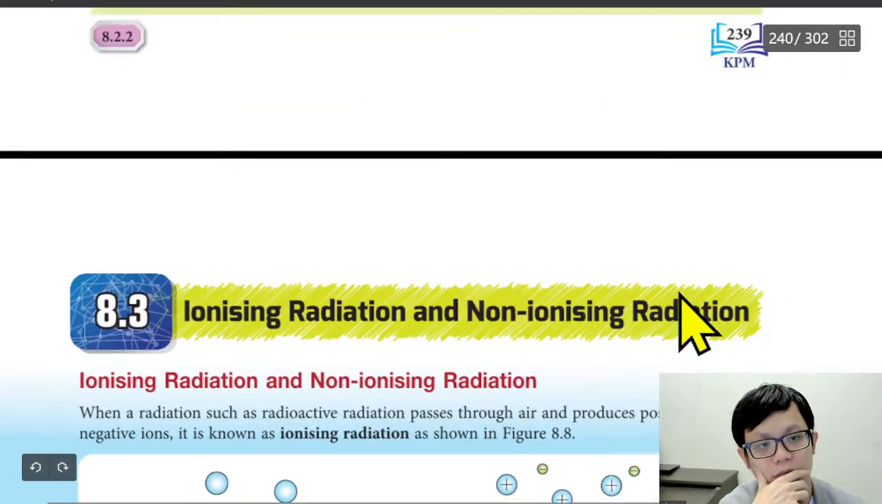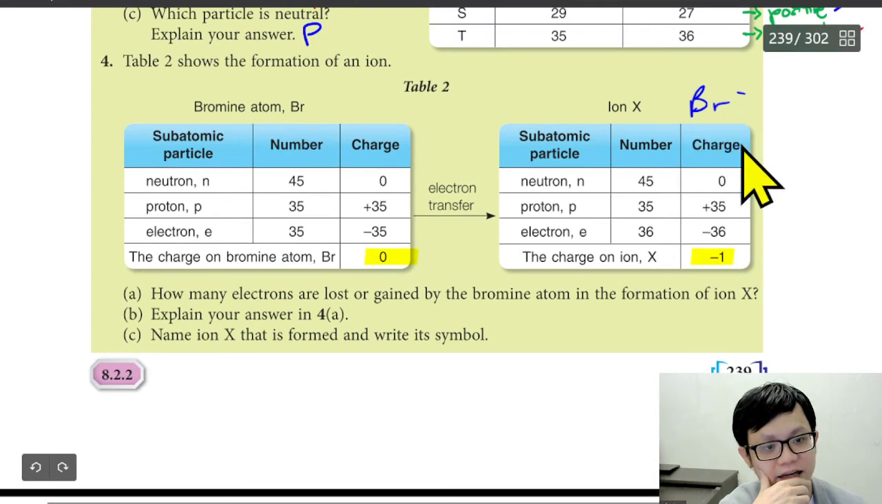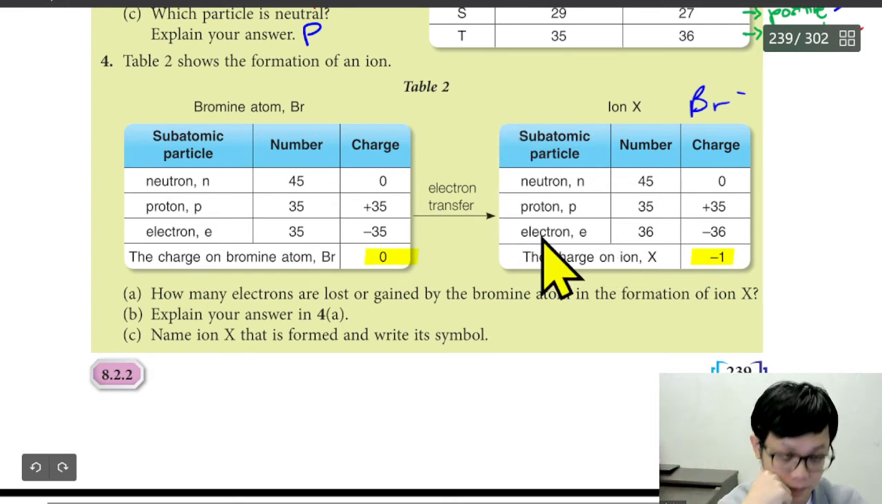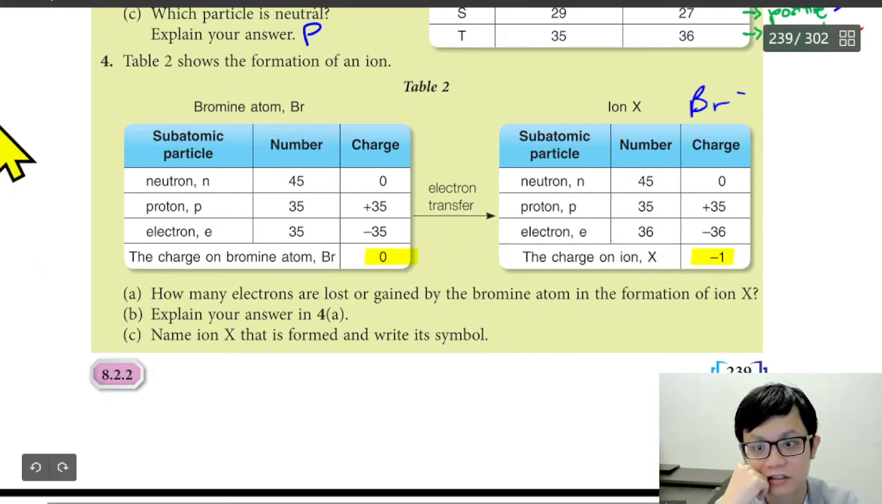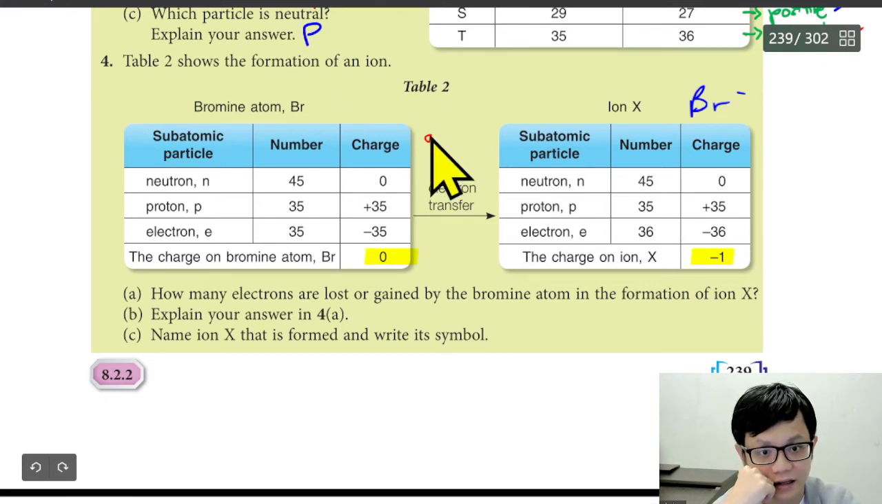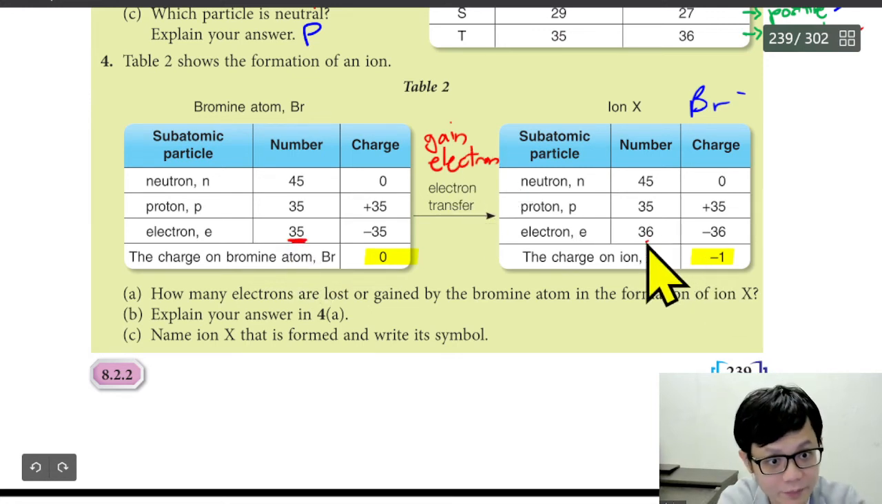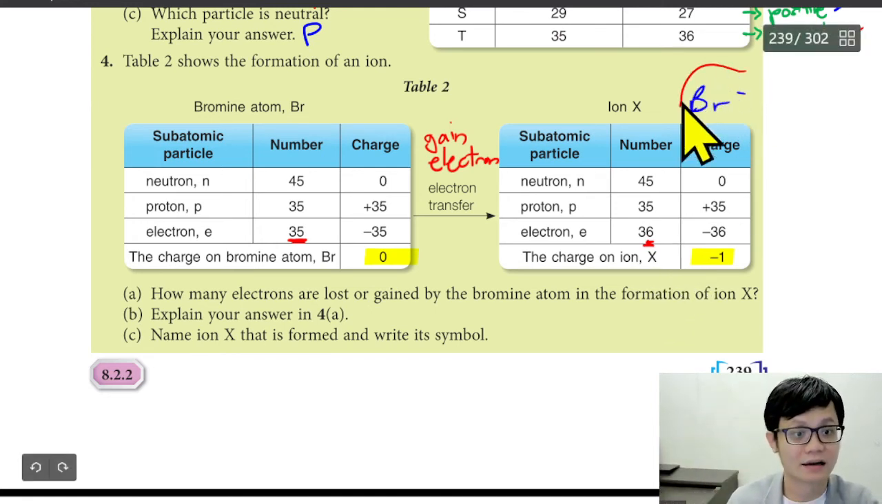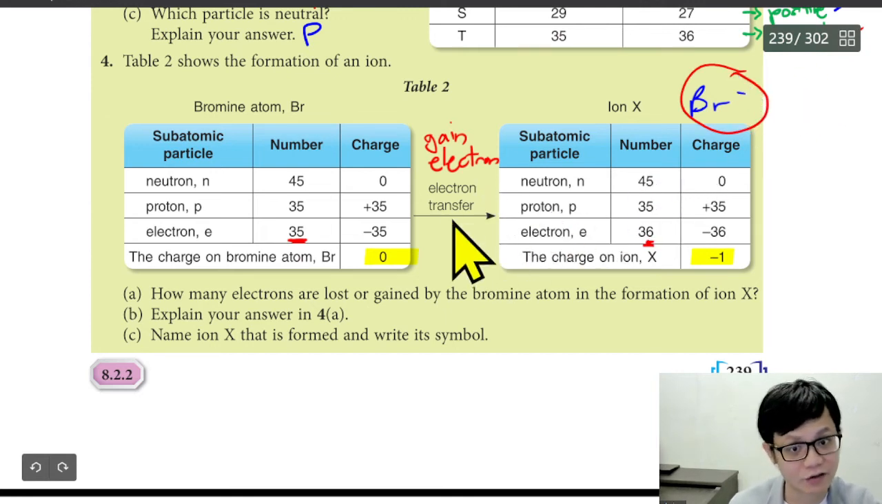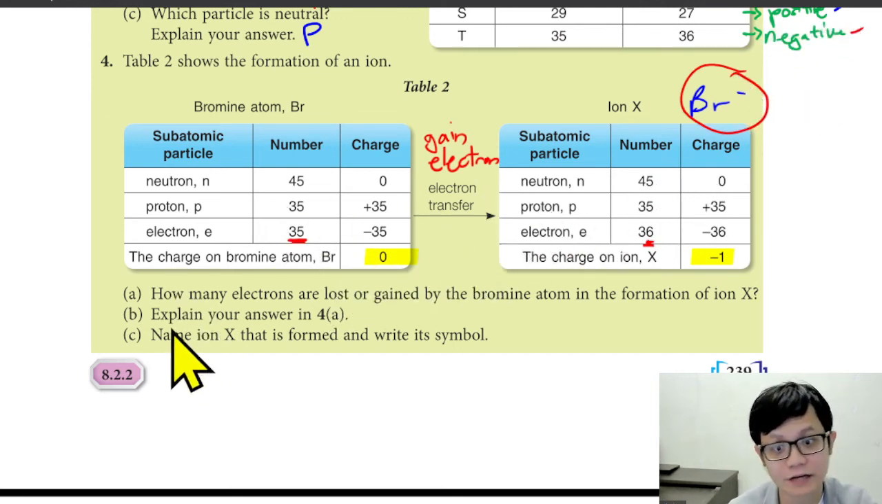So this is Br -1. Why Br -1? Did it gain electron or lose electron? This one is 35, then this one is 36. So I write here first, gain electron. Because you can see that 35 suddenly becomes 36. So it gains an electron, so it becomes negatively charged. So this is roughly what we know about this diagram. Let's look at the question.